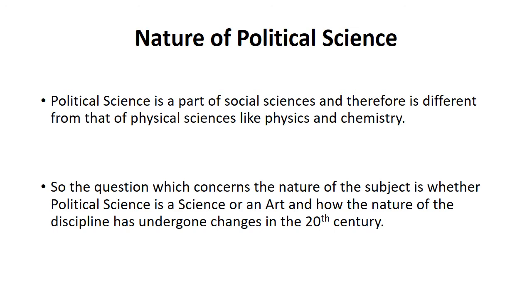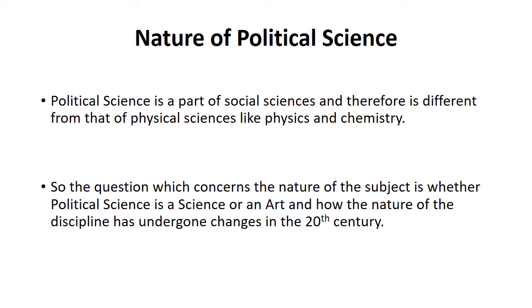So, nature of political science. See, political science is actually a part of social science, and therefore it's different from other physical sciences like physics and chemistry. So, we can say that political science is not a natural science, it's just a part of social science. Okay. So the question which concerns the nature of the subject is whether political science is a science or an art. This is the main question when we talk about the nature of political science.